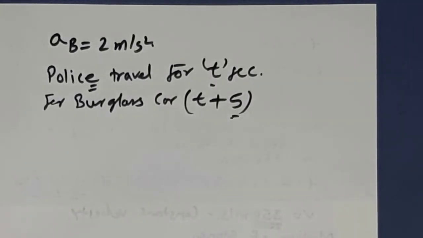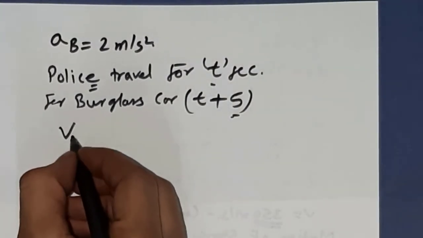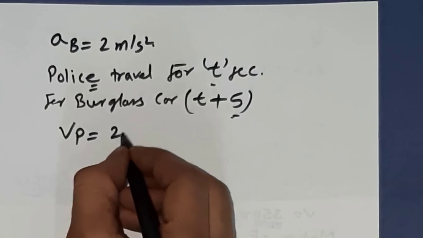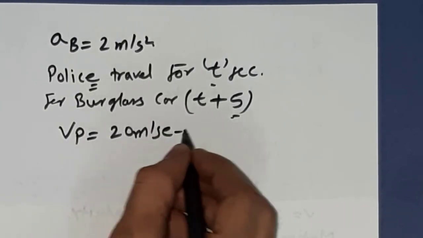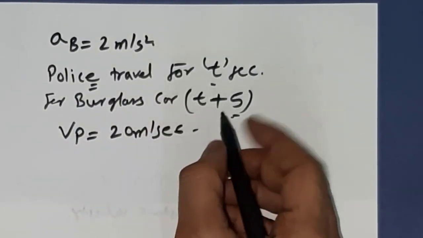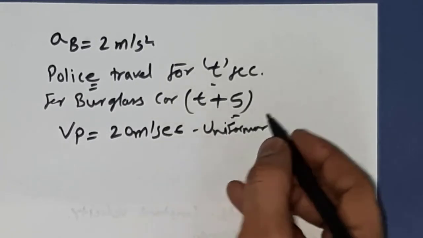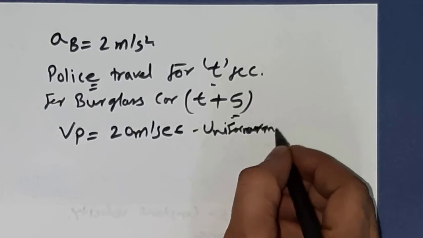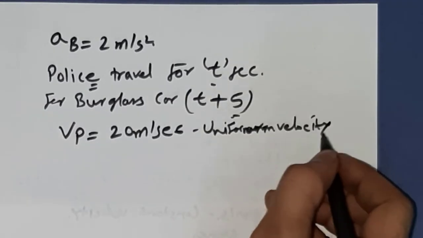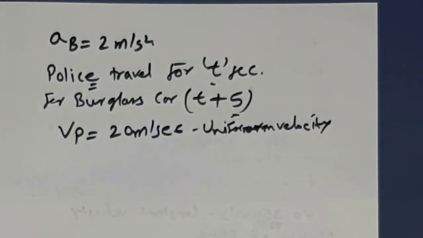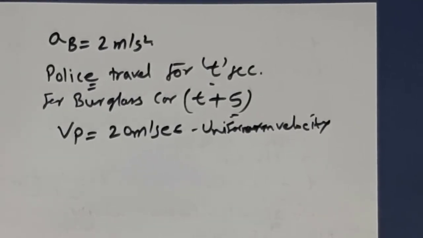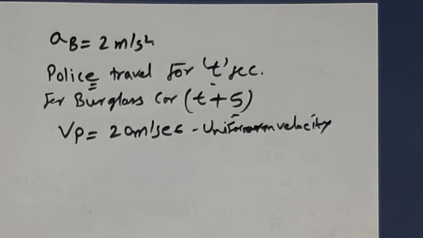Then, it continues to chase the burglar's car with a uniform velocity. So the velocity of the police car is given as 20 meter per second, and that is uniform, that means the velocity is constant. Okay, so we start solving this numerical, and this will be the given data.